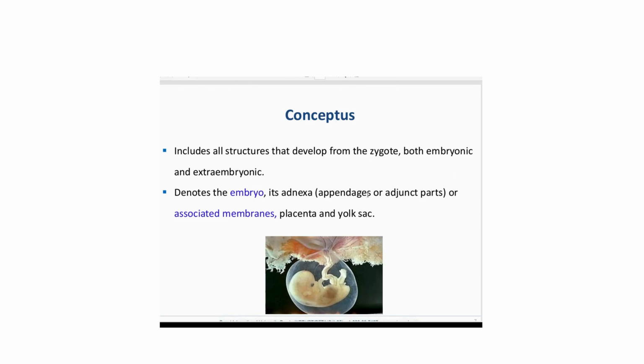There's another term you have to know, conceptus, right?